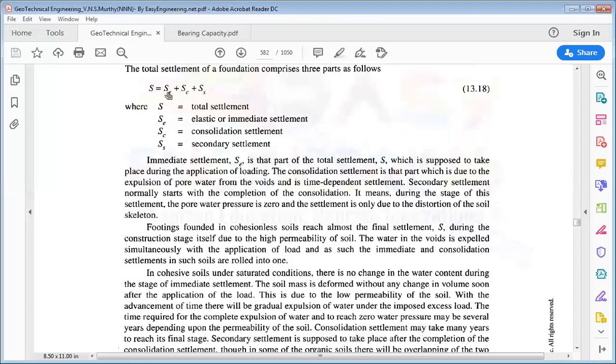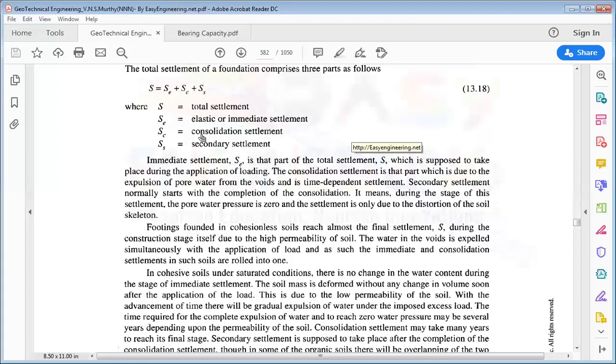So here S is the total settlement, SE is the elastic or immediate settlement, SC is the consolidation settlement, and SS is the secondary settlement. Now immediate settlement SE is that part of the total settlement S which is supposed to take place during the application of loads. The immediate settlement is what, जब भी कोई load apply होगा foundation पे, तो just during the application of the load जो भी settlement होगा, and that is in the elastic region, so that is called the elastic or immediate settlement. That will be the settlement just after applying the load, just after constructing the superstructure.